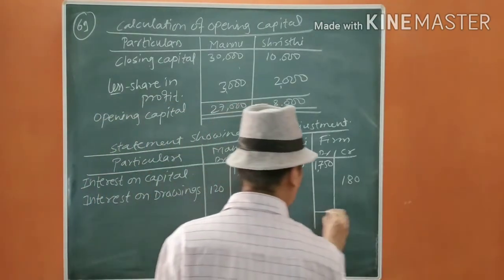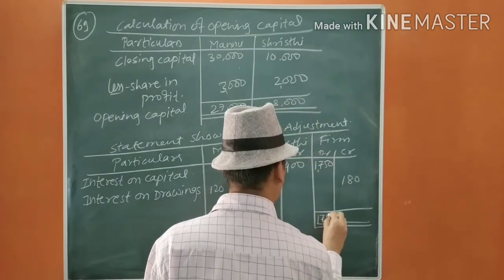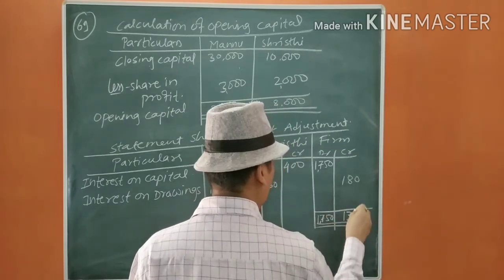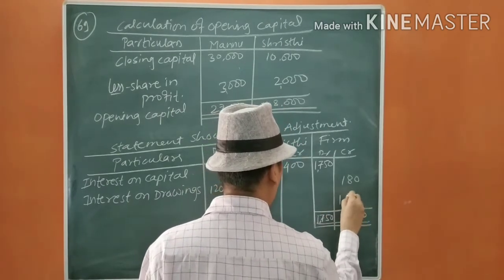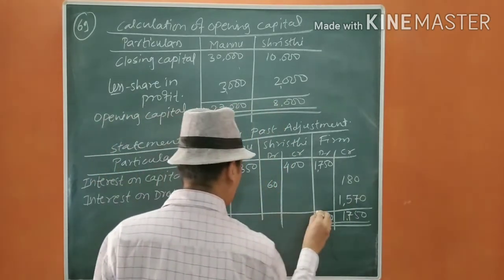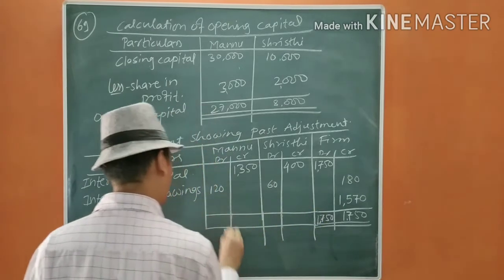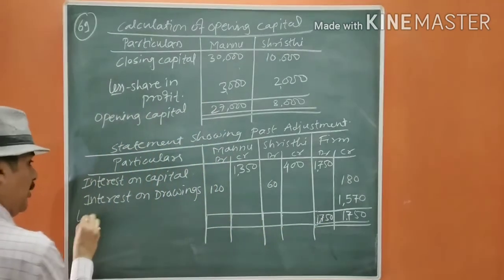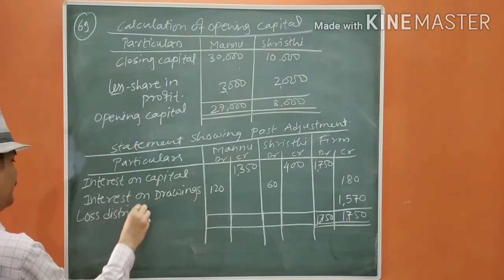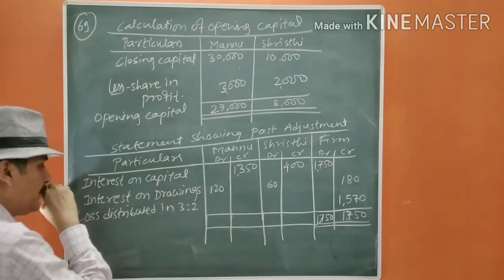Now close 1,750, 1,750, so it will be 1,570. Now we are going to distribute this in the given ratio. Loss distributed in 3:2.